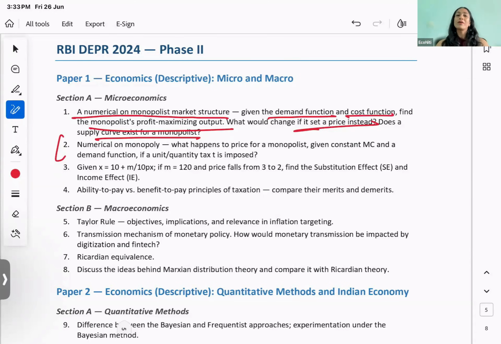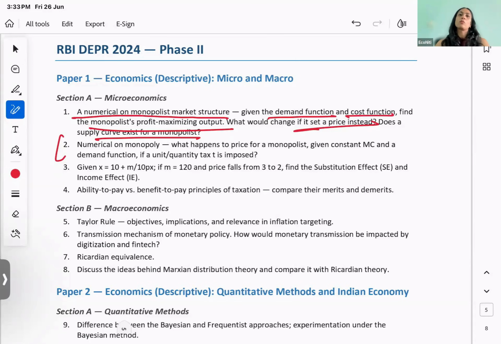The price is not given to a monopolist by the market. The entire market demand is the demand curve for the monopolist. We have to say all these things. And that means that it doesn't matter whether the monopolist sets a quantity or a price. If it sets a quantity, it will get a price. If it sets that price, it is going to get the exact same quantity. Right? So there's a unique combination.